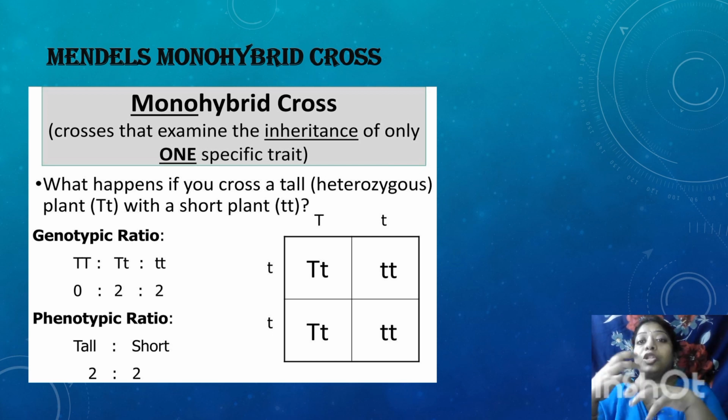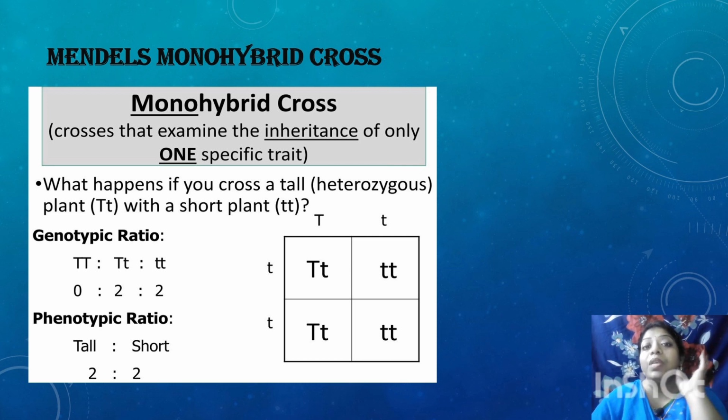Each pair of factors started to control the characters, and one was inherited from each parent. So Mendel considered that these factors are the carriers of the hereditary information, which is carried from one generation to another, especially at the time of reproduction.